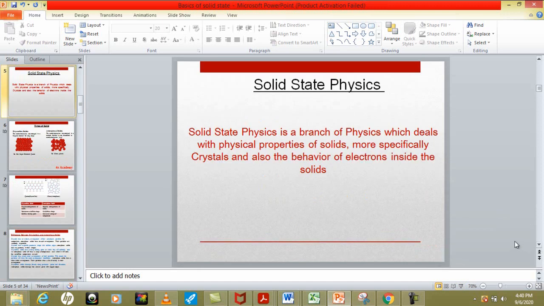Solid state physics is basically a branch of physics in which we study the physical properties of solids, and more precisely we study the properties of crystals, because most solids are crystalline in nature. We will also discuss the behavior of electrons inside the crystal or inside the solid. So this is solid state physics.